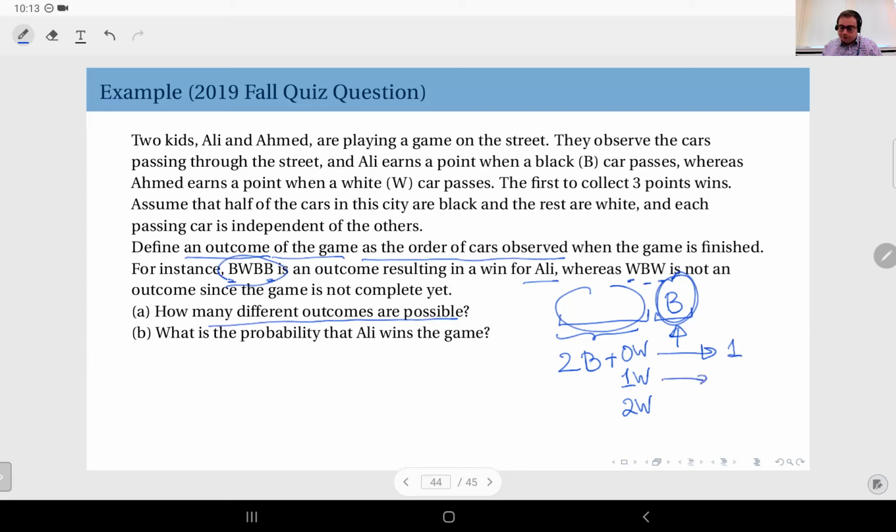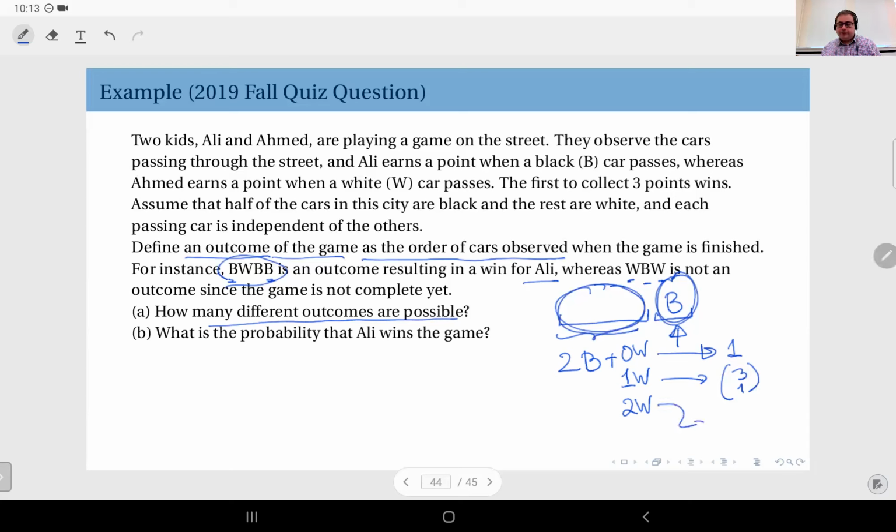And in this one, here I have 3 observations, 3 cars, 2 blacks and 1 white. So that gives me 3 choose 1 options. So it could be white, black, black, or black, white, black, or black, black, white. So essentially out of 3 cars, I have to assign 2 of them to black and 1 to white. That's the reason we have 3 choose 1.